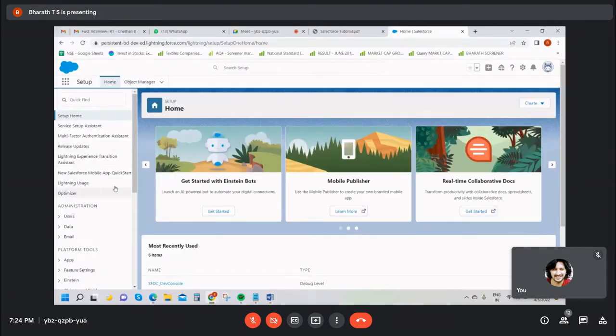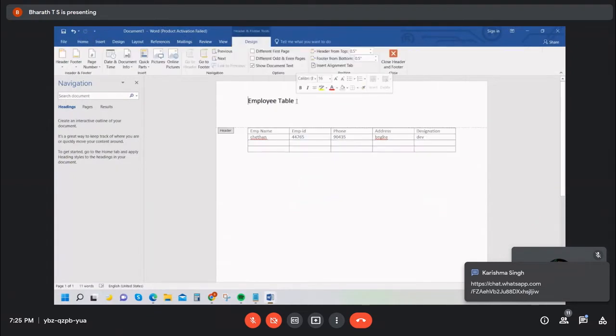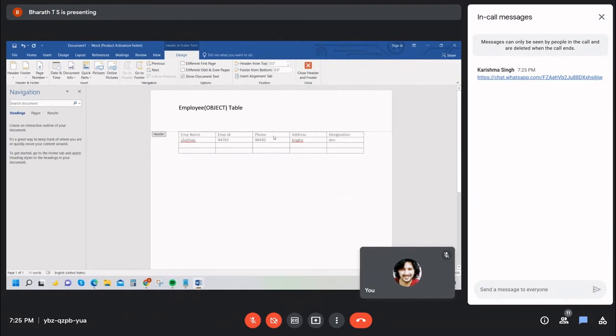Fine. See, first we can create an employee table. Now see, in Salesforce there are two ways to create an object, guys. The table name, you see, this is called an object in Salesforce. And these are all the fields: employee name, employee ID, phone, address. These are all the fields.